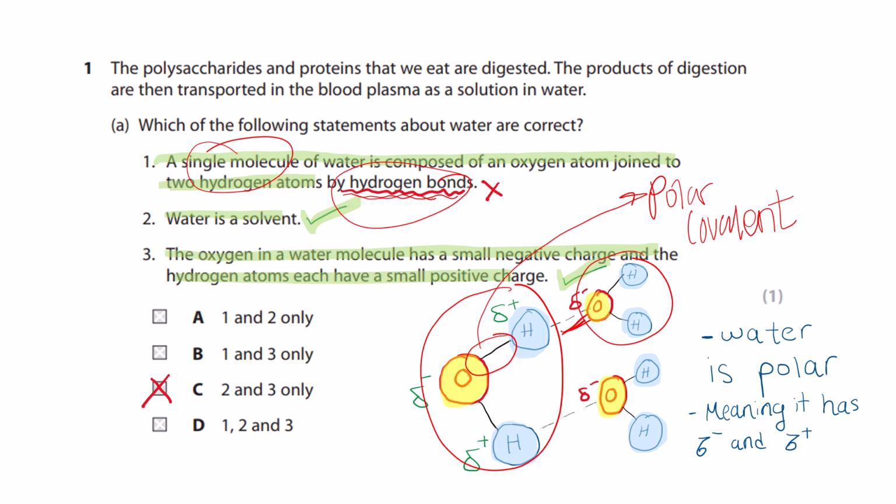So the second part, water is a solvent. Correct, water is a solvent because water is polar, meaning it has a partial positive and negative charge. The partial negative is on the oxygen, whereas the partial positive is on the hydrogen. So water is a polar solvent, okay? The oxygen in a water molecule has a small negative charge, and the hydrogen atoms have a small positive charge. That's correct. So therefore, our answer is C, where only 2 and 3 are correct.